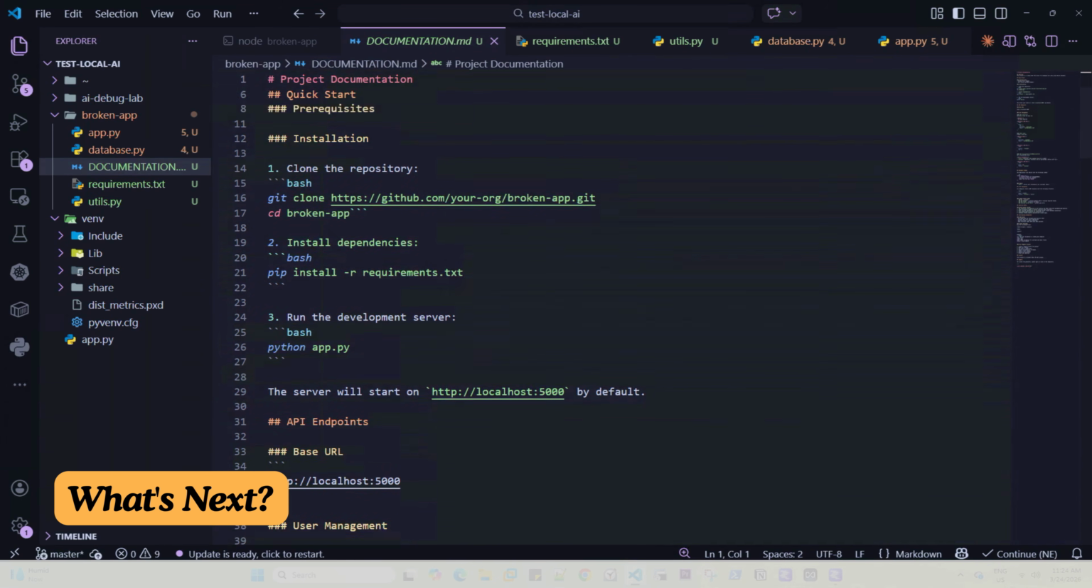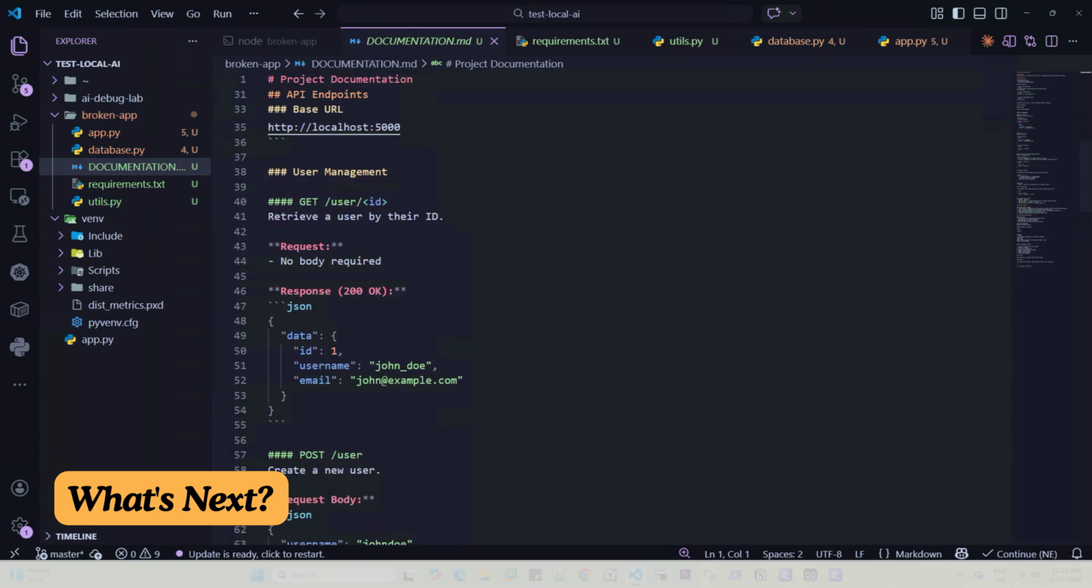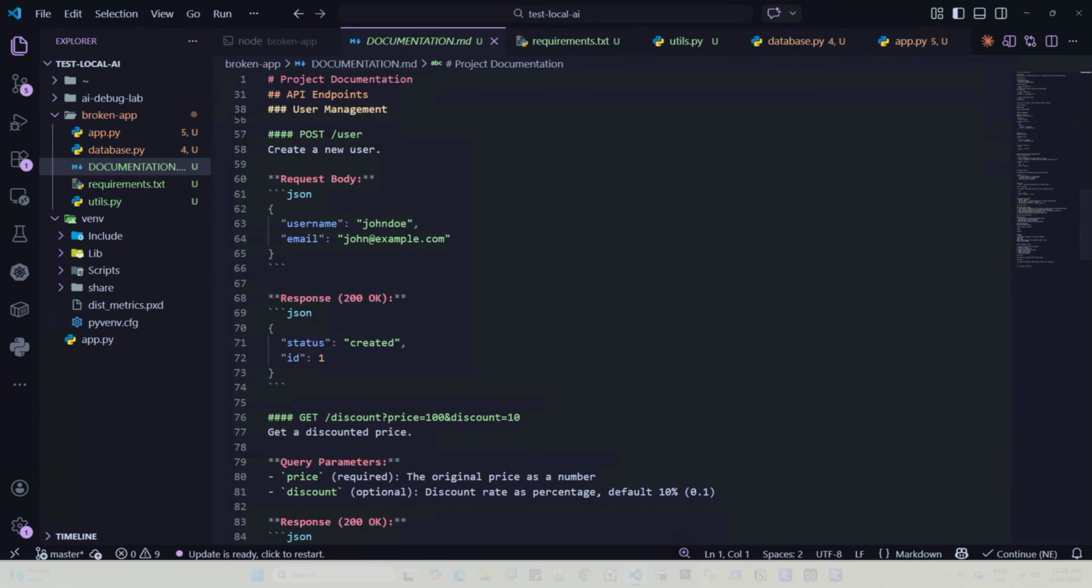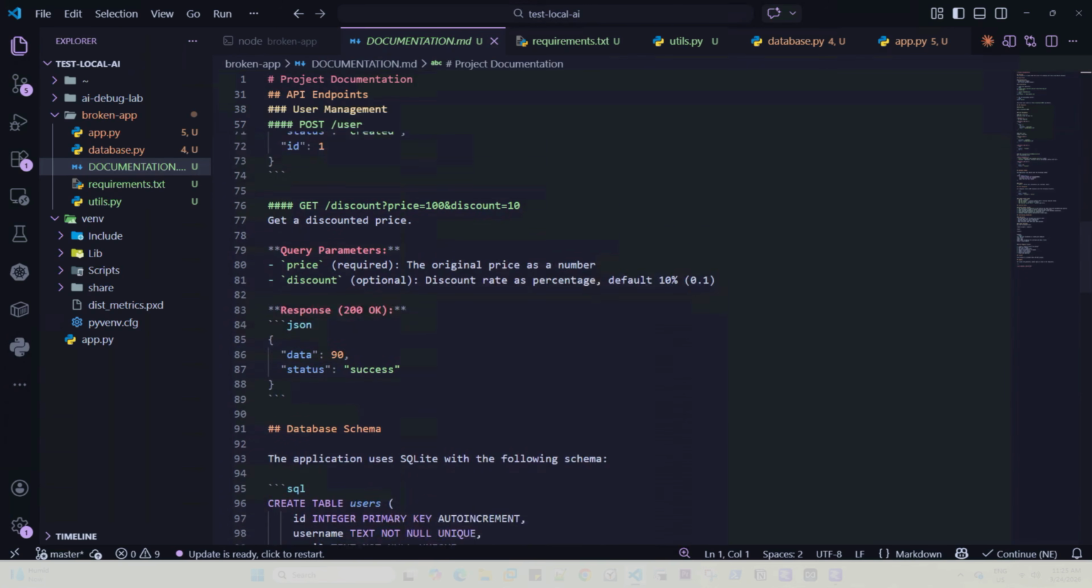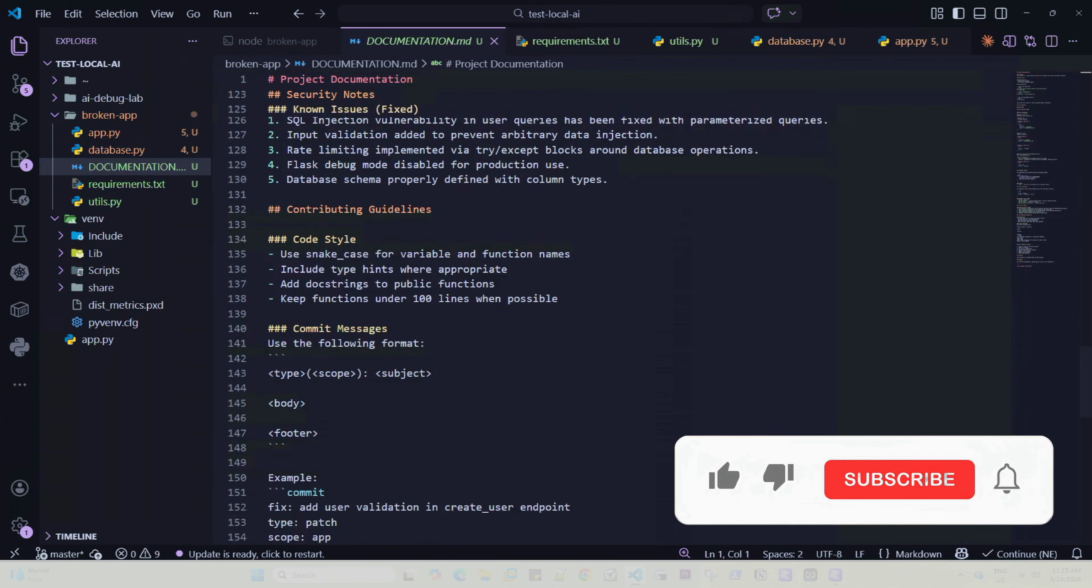So in the next video, same setup, bigger challenge. We will point the agent to a larger code base, use Claude Ignore to manage the context, and swap to a 7 billion parameter model to see what the extra size actually buys you.